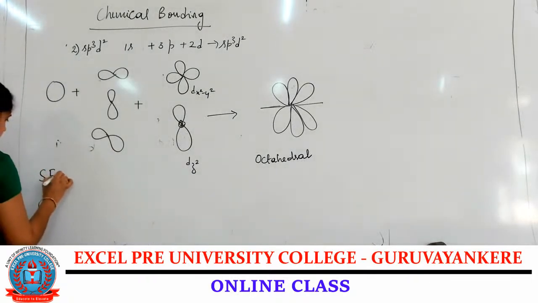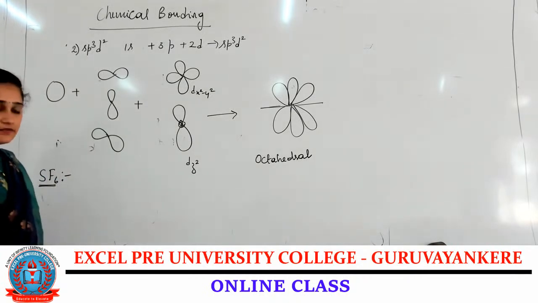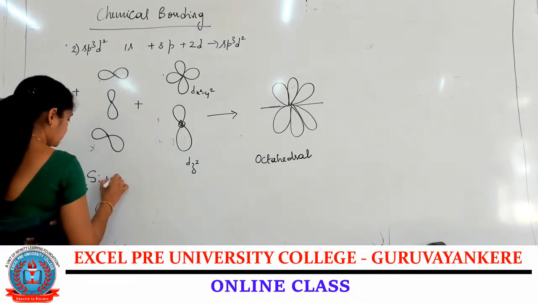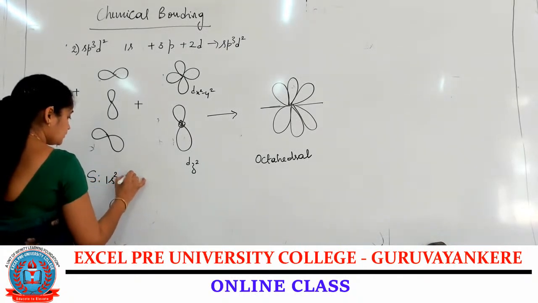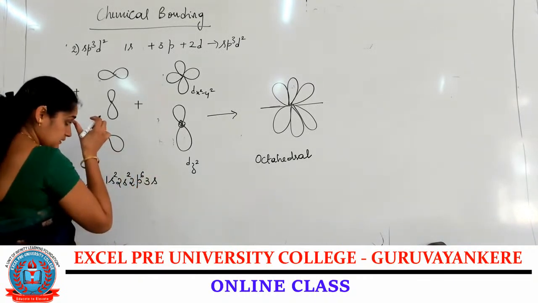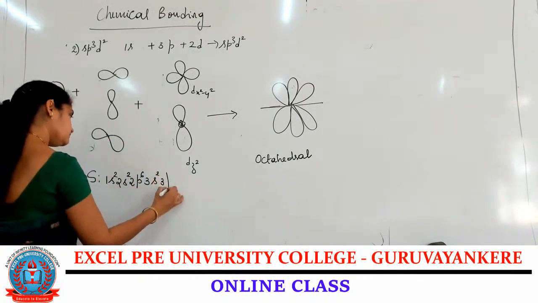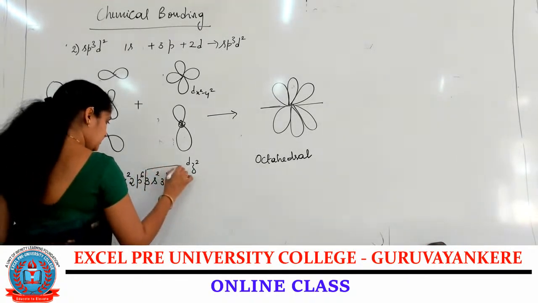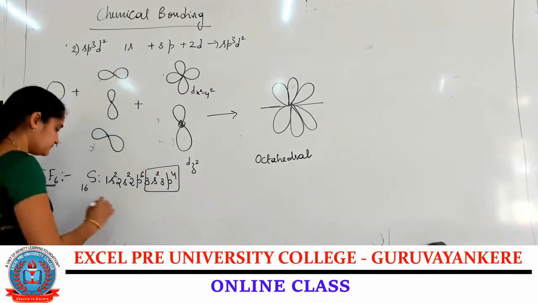If I take an example of SF6, sulfur atomic number is 16, electronic configuration is 1s2, 2s2, 2p6, 3s2, 3p4. 3s2, 3p4 is considered as the valence shell.